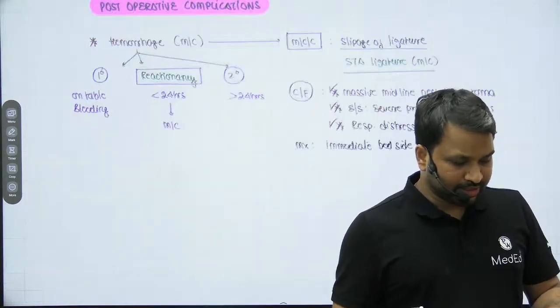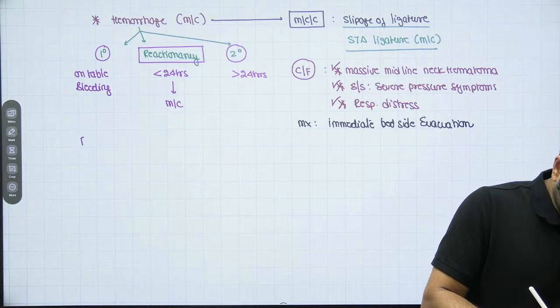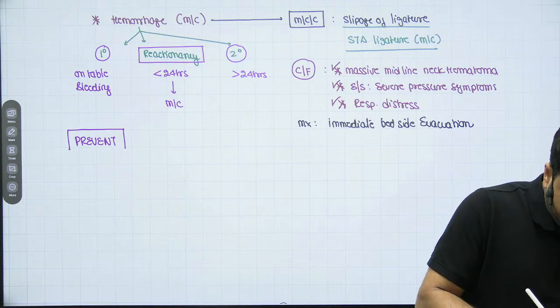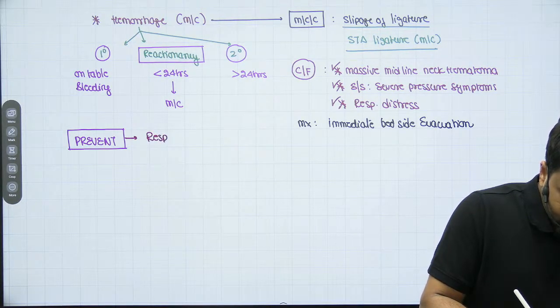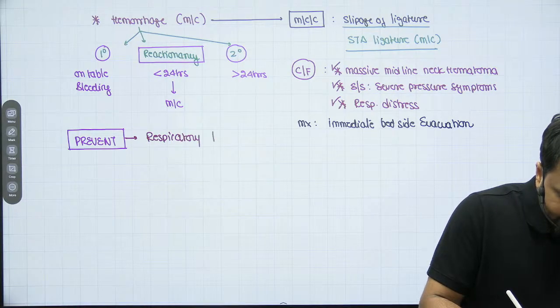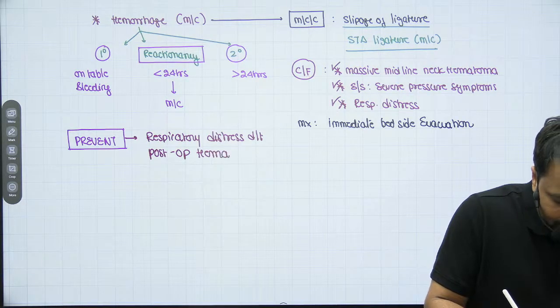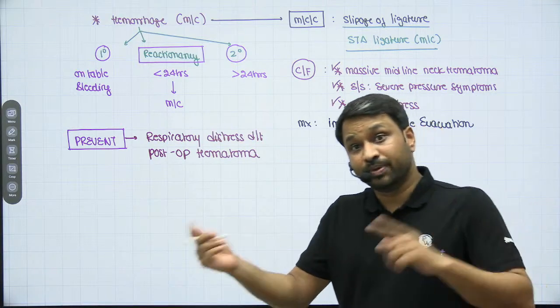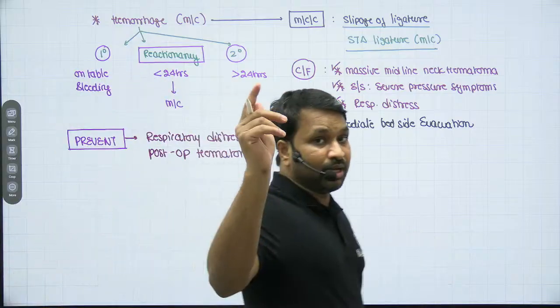Chalo. So this is your first complication, right? Can you prevent respiratory distress due to post-operative hematoma? The answer is yes. I cannot prevent the hemorrhage because that is happening because a ligature slipped, and I had put the ligature thinking it will never slip. So it is something which has happened unexpectedly, but you should be prepared for that.